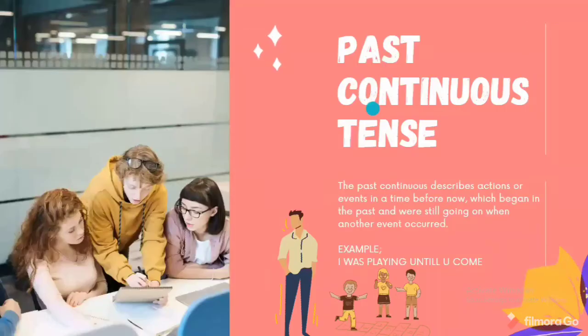So past continuous tense. Past continuous tense describes an action or event in a time before now, which began in the past and was still going on when another event occurred. Example: I was playing until you came. The children were playing until he came. And this refers to an action that began in the past and was still going on when another event occurred.